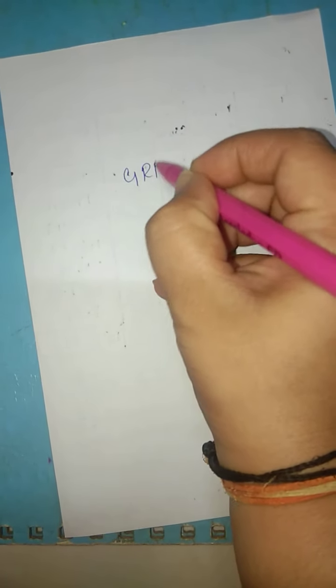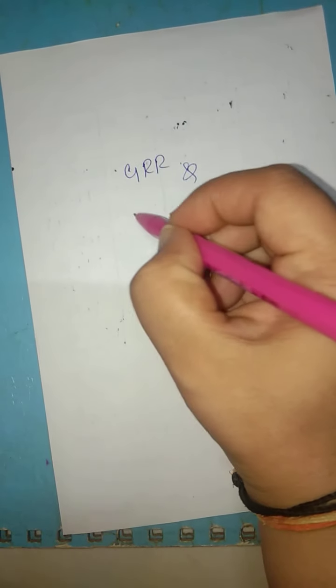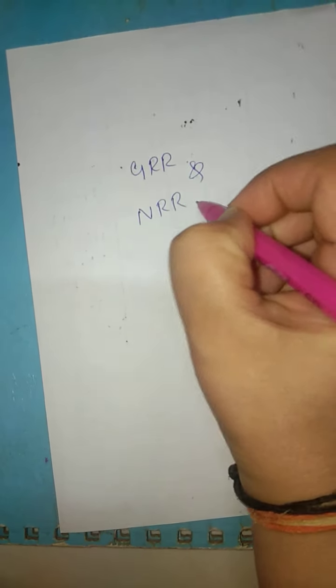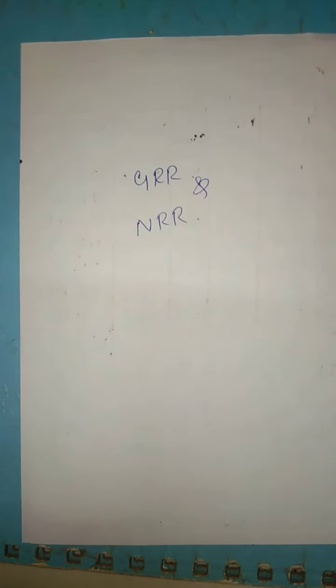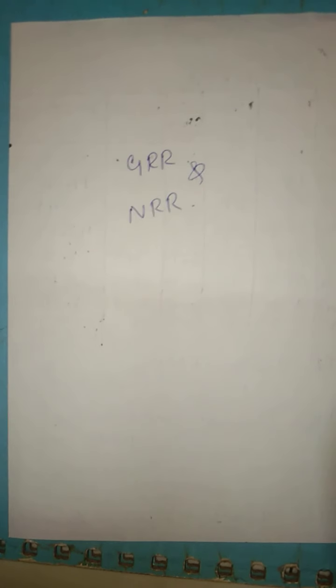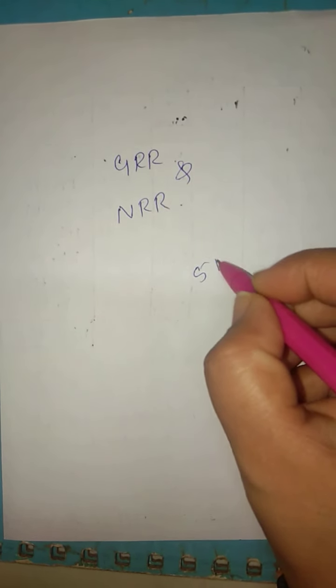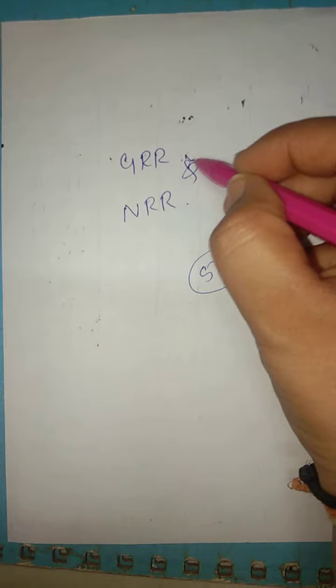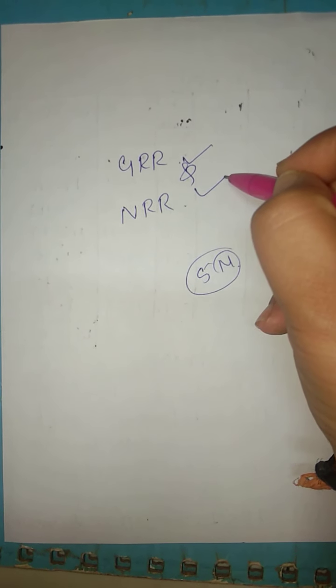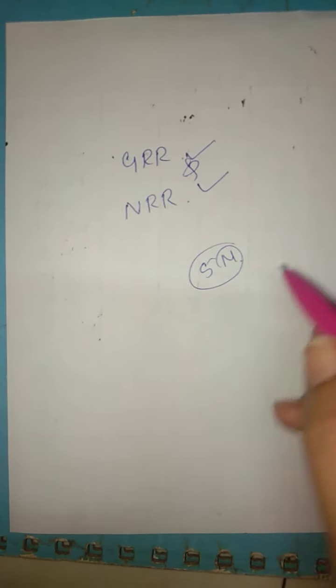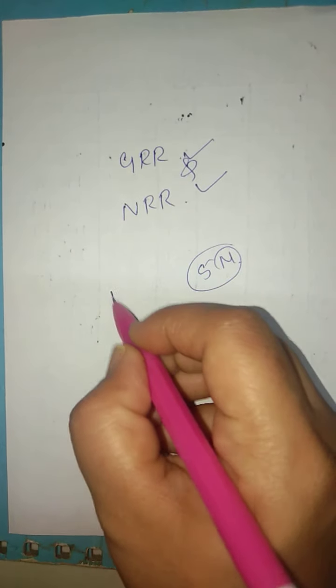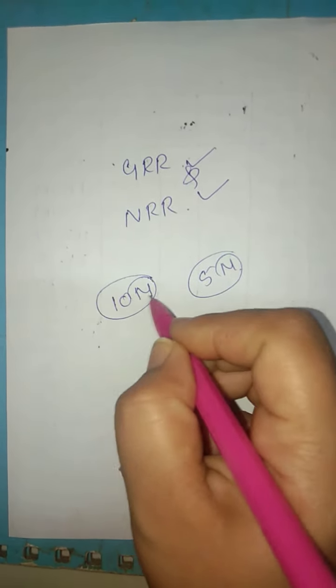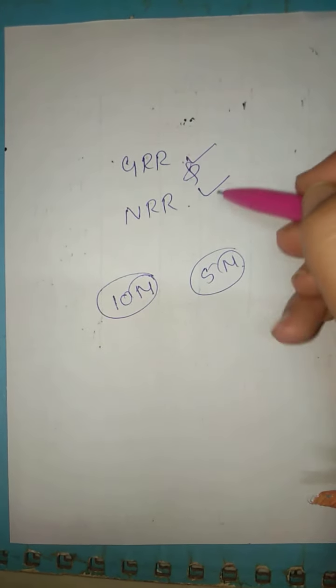See, the concept of GRR and NRR is very important. This is a compulsory question for 5 marks if they ask only GRR or NRR. Sometimes if you see the question papers, there is a 10 marks problem which is a combination of GRR and NRR.